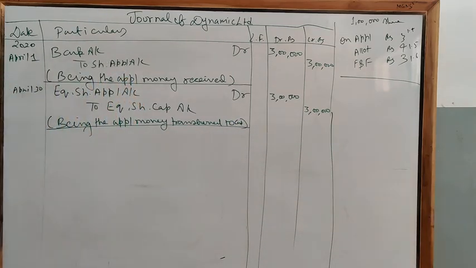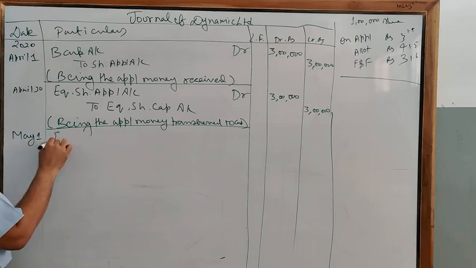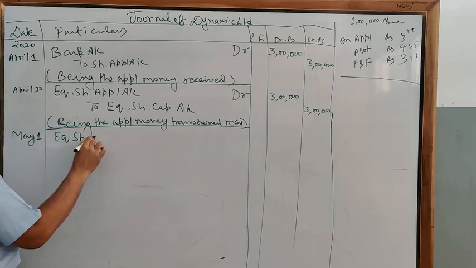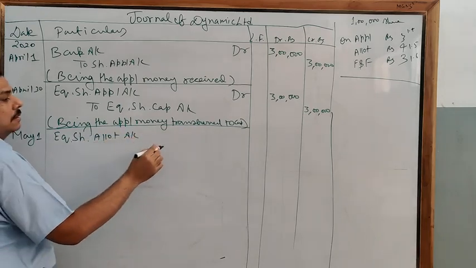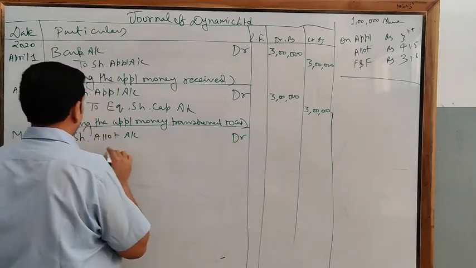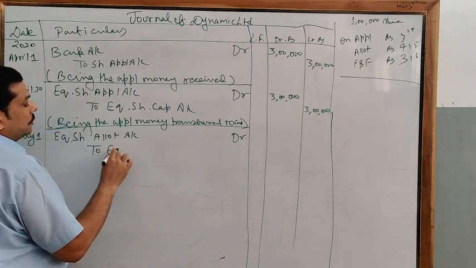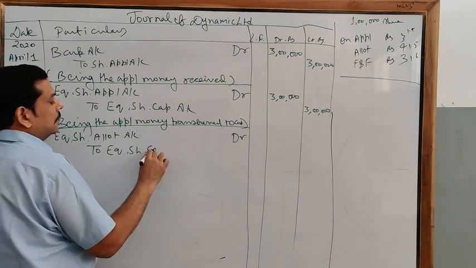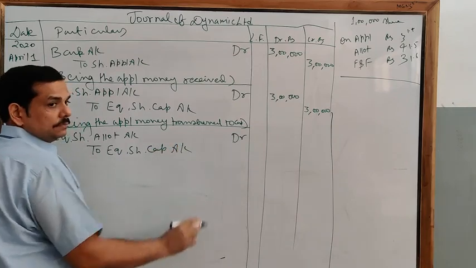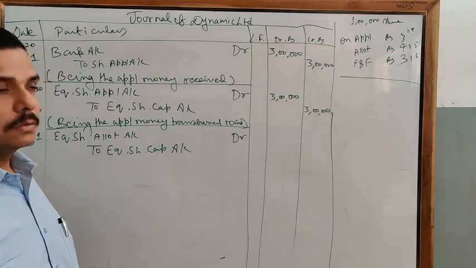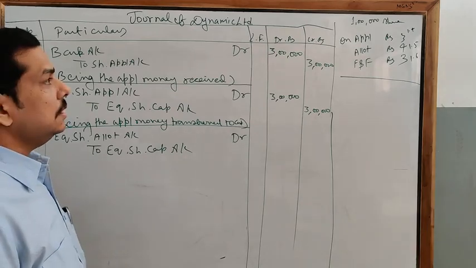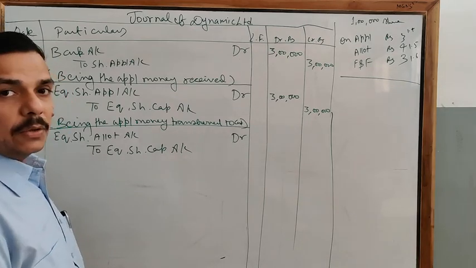Now the next entry is for the allotment on 1st May. So here you will write May 1, equity share allotment account debit to equity share capital account. The amount you are calling on allotment is rupees 4.